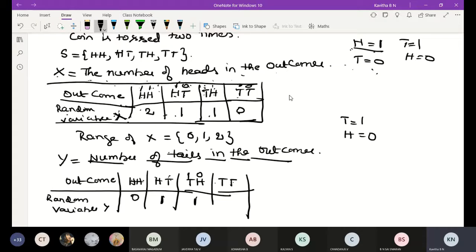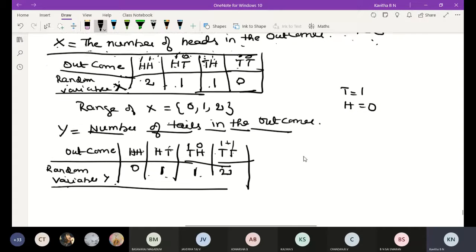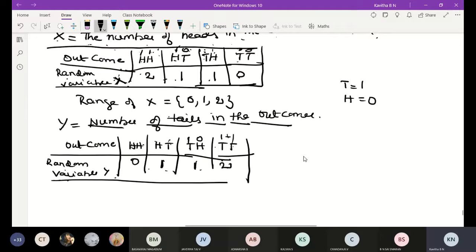TT, 1 plus 1 we are getting 2. The random variable of Y is 0, 1, 1, 2. Then the range of Y is 0, 1, 2.